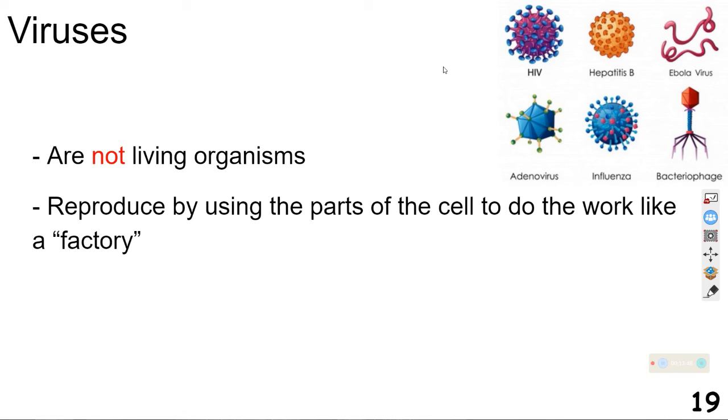Once they reproduce the virus, that cell will explode and release more virus molecules out into the body. Then they attach to more cells and reproduce this again and again. But they are not living organisms because they steal the factory. They hijack the factory of a normal working cell.